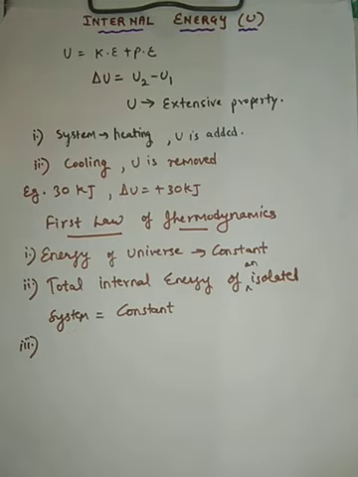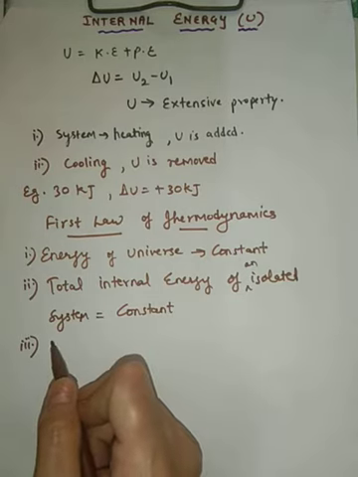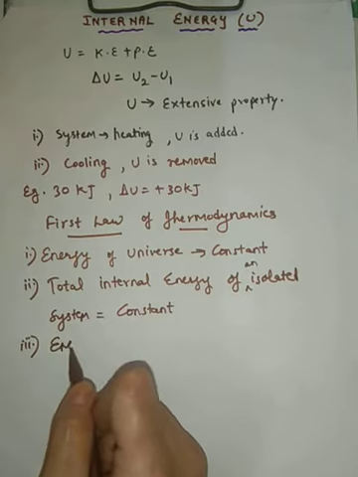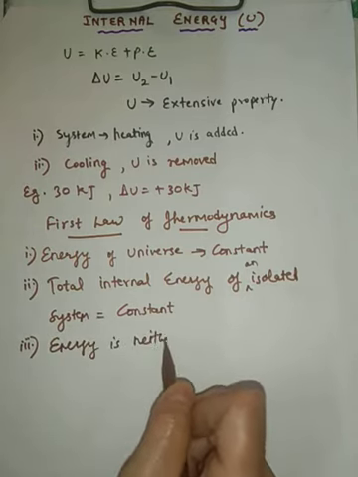And the third and the last way to state this law is what? Energy is neither created nor destroyed. It can only be converted from one form to another. This is very similar to what we have studied at school level. So the third is very simple. Energy is neither created nor destroyed. It can be converted from one form to another. So these are the three statements for the first law of thermodynamics. Remember, this is a very important law from the chapter.